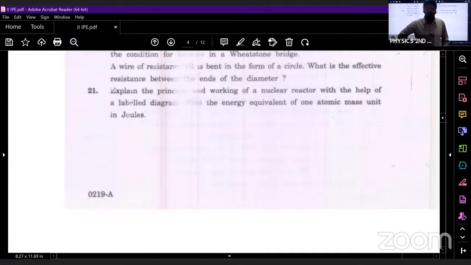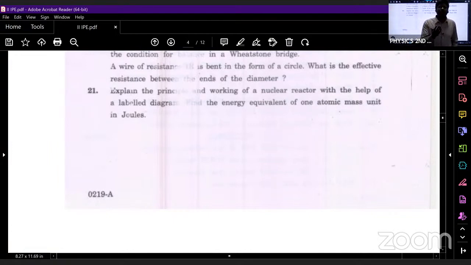What is happening in a nuclear reactor? A neutron bombards uranium. Further, what will happen? 3 more neutrons will be emitted. Those neutrons will be moving with very high velocity. In order to slow down those fast moving neutrons, we'll use the moderator. And this process goes on. In order to control that nuclear fission process, we'll use the control rods.